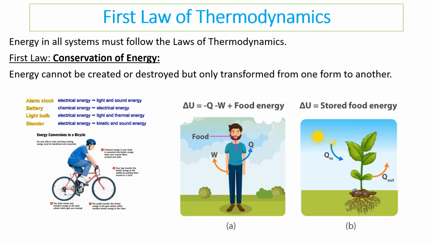So the first thing you need to know are the two laws of thermodynamics. The first law is that energy in all systems must follow conservation of energy. This is the idea that energy cannot be created or destroyed, only transformed from one form to another. For example, if you had 100 joules of energy going into an alarm clock, 100 joules of energy would have to come out. But not all of that is useful energy. Some of it is going to be coming out as wasted energy.